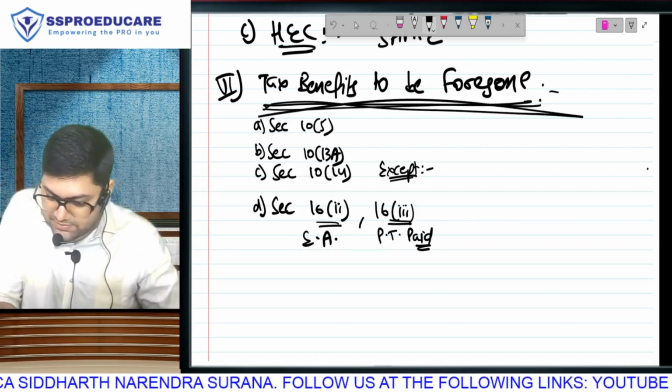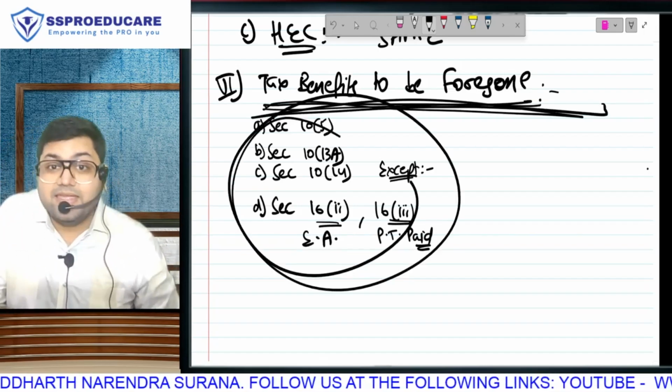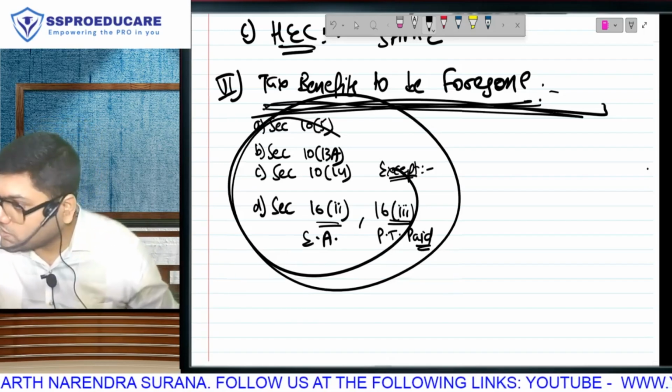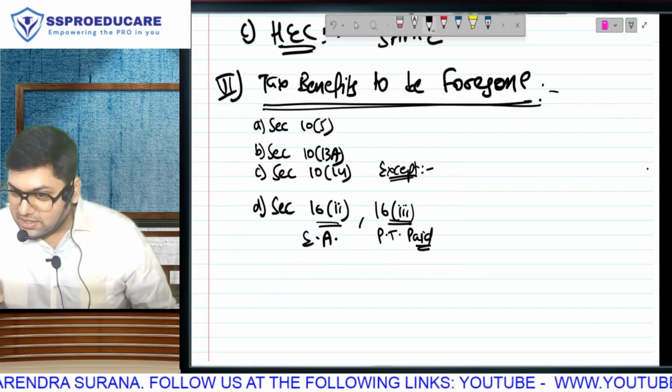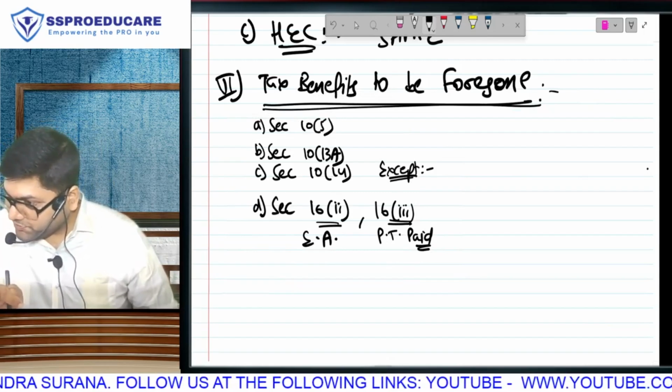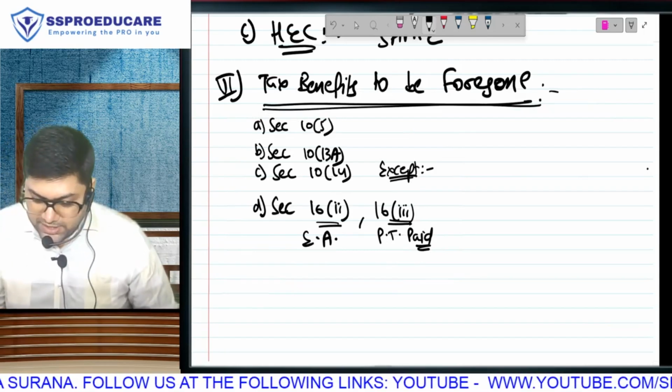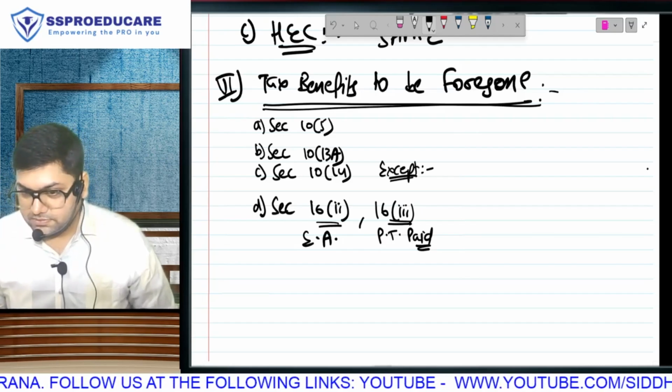See, what is this heading? In the new regime, you will not get some of these exemptions and deductions. That means in the old regime you can take standard deduction, entertainment allowance for government employees, and professional tax on employees. But in the new regime you can take only standard deduction.